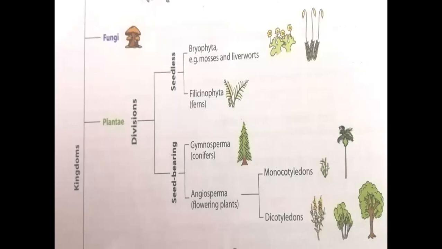Gymnosperms have naked seeds. Their seeds are exposed. Angiosperms are flowering plants and their seeds are enclosed within a fruit. This classification, monocot and dicot, is on the basis of seed leaves. Mono means one, di means two. Monocot and cotyledons means seed leaf. So monocot means one seed leaf.